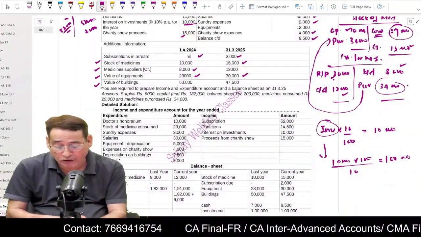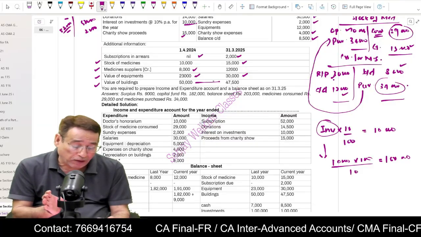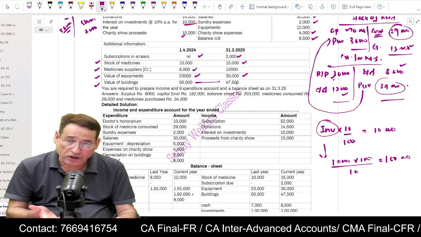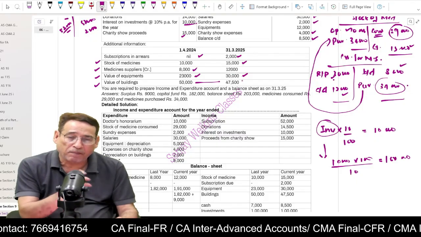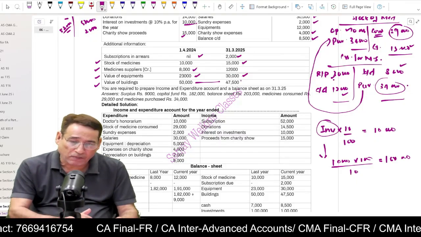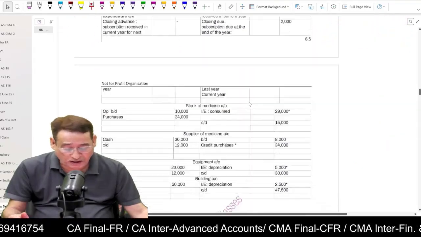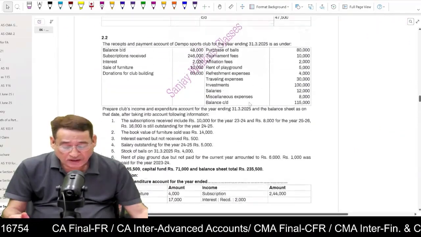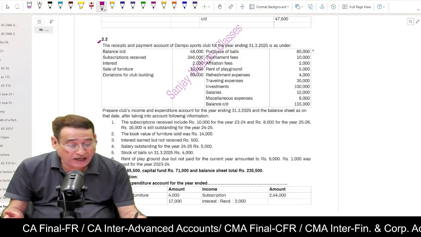For example, value of building is still not adjusted, so you are going to prepare the building account. You will get depreciation. Opening and closing balance of building will be written in the balance sheet. 2,500 depreciation will be written on the debit side of income and expenditure account. Simple approach. Is it clear to you? Nothing tough in this particular case. Similar is the case with respect to 2.2. Let us say, for example, I have purchased the balls.